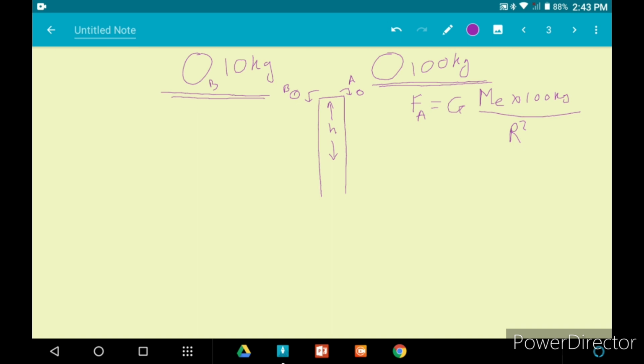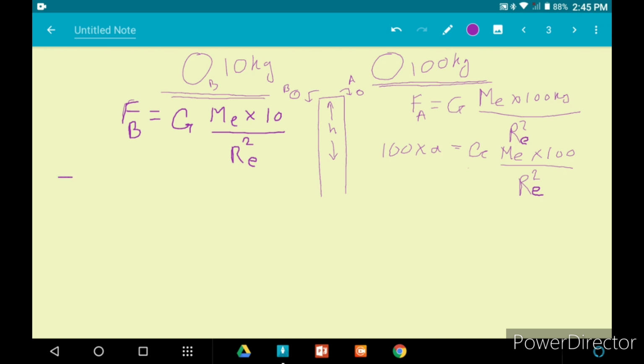and also force is represented by mass into acceleration, that is 100 in this case into acceleration equal to capital G Me into 100 by r square, and for object B, it will also be given by the universal law of gravity.